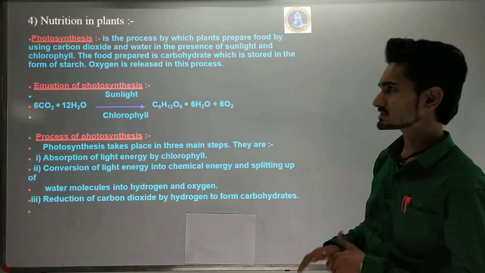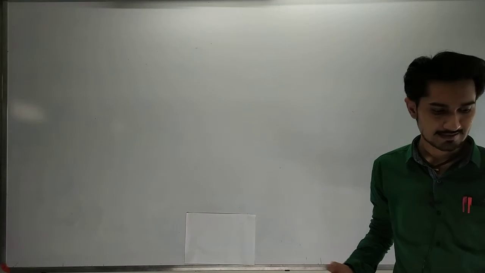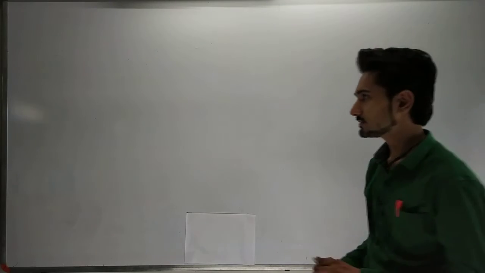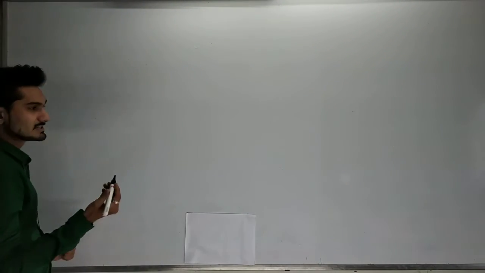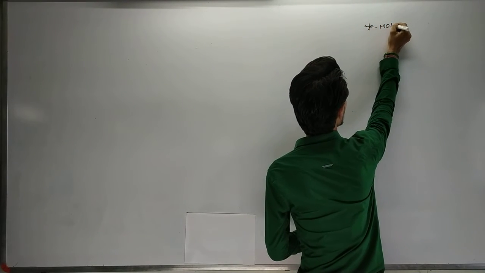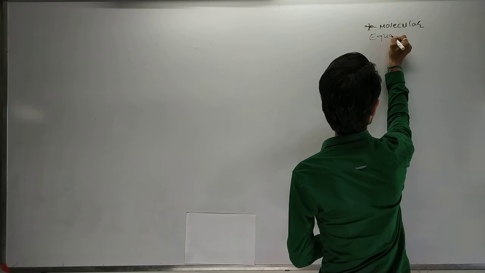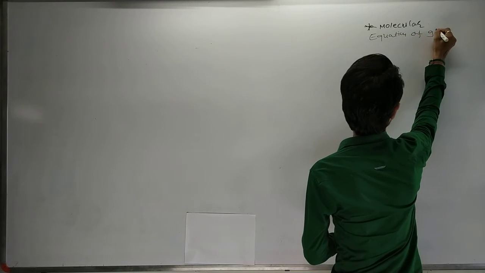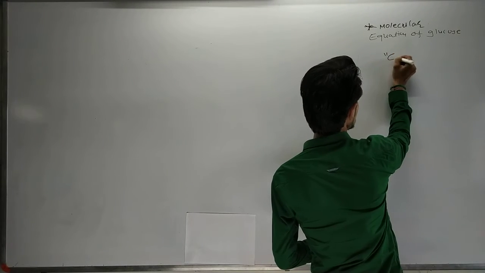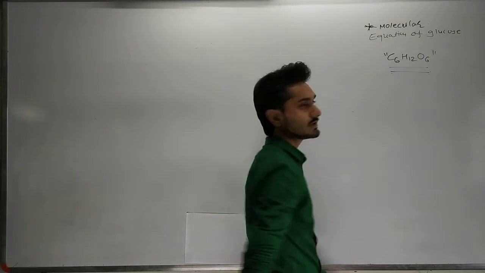We will discuss the photosynthesis process, but before going there, the first point you need to remember is the molecular formula of glucose. It is C6H12O6. This is the molecular formula of glucose.